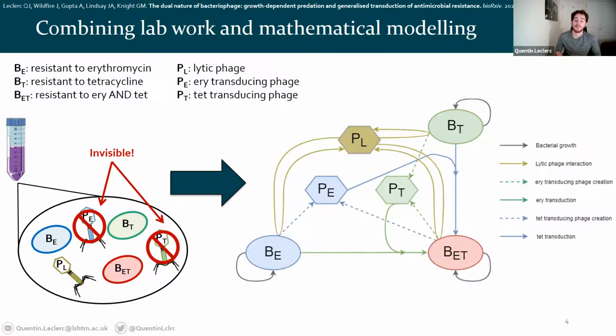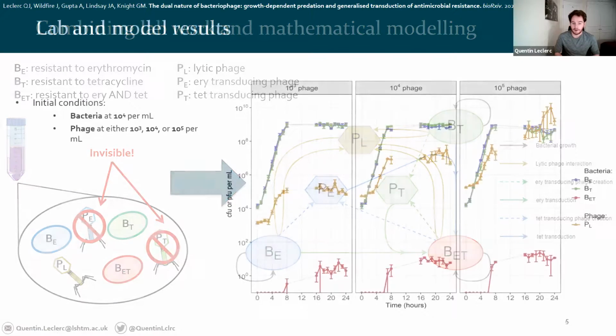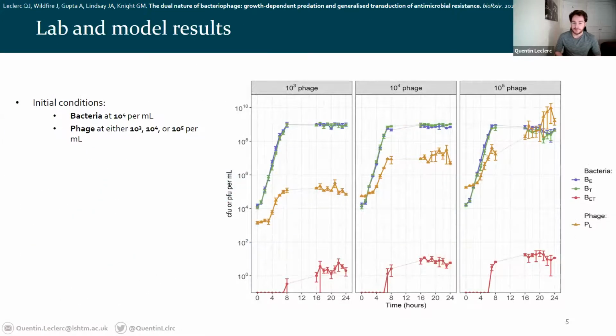So first of all, what does the lab data look like then? So I grew bacteria and phage over 24 hours, counting them hourly between 0 and 8 and 16 to 24 hours, and starting the single resistant bacterial strains at around 10 power 4 bacteria per mil. And the phage, I either started at around 10 power 3, 10 power 4, or 10 power 5 per mil.